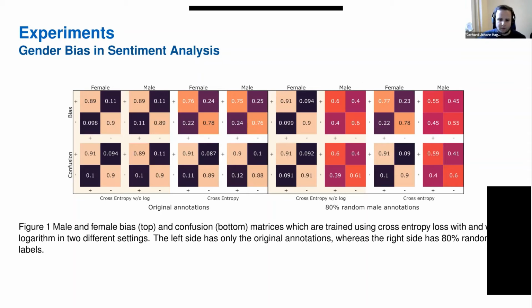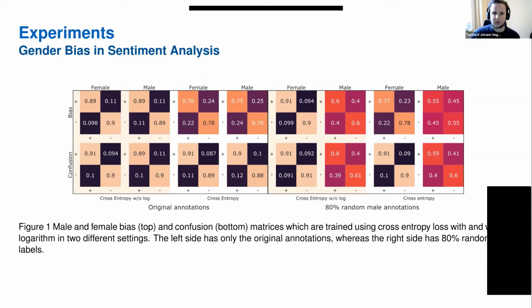And here we have our first experiment. These are confusion and bias matrices. It's the other way around: at the top there are the bias matrices, and at the bottom the confusion matrices. These are trained on a gendered sentiment data set, with a split of female and male sentiment annotations, taken from the literature.